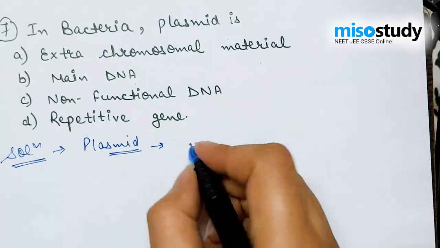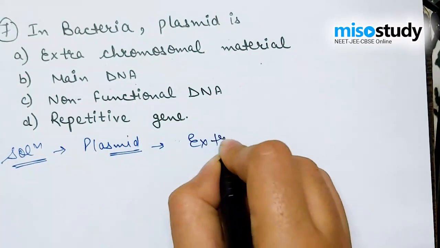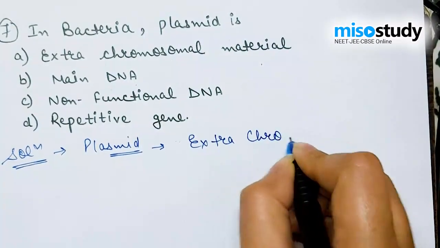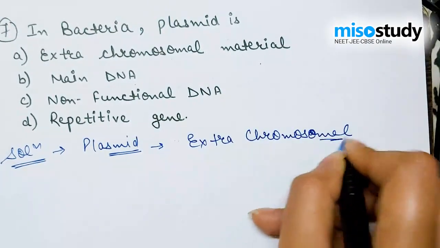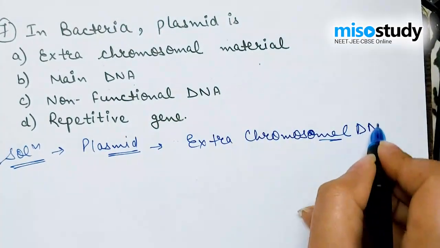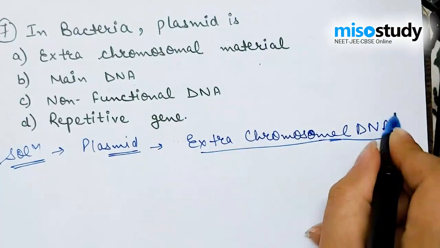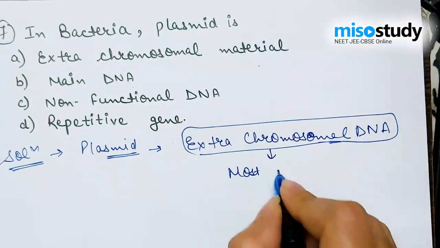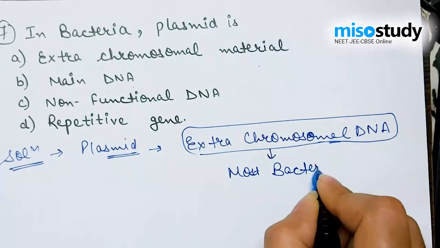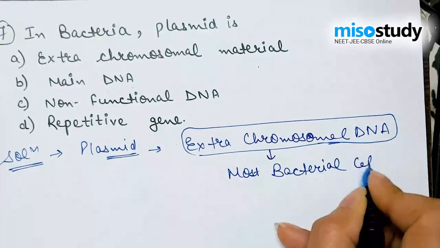As we all know, plasmid is extra chromosomal DNA that is present in most bacterial cells.